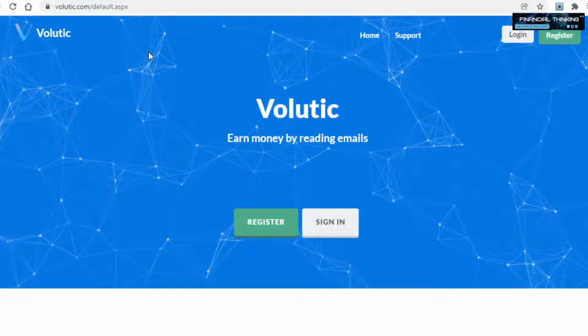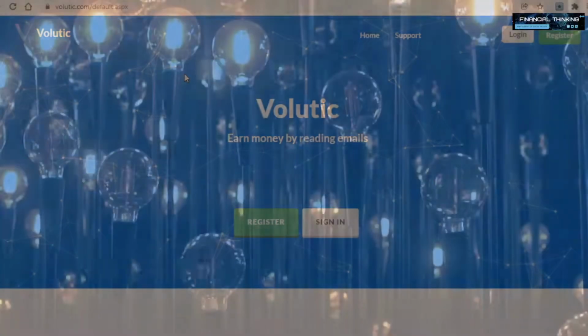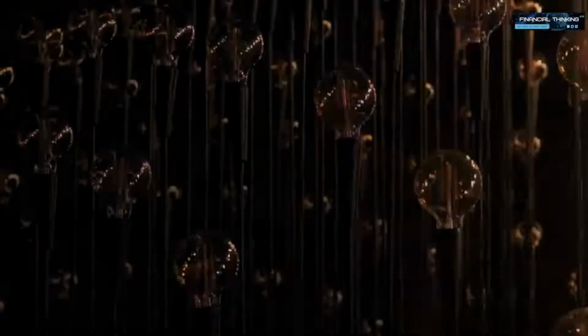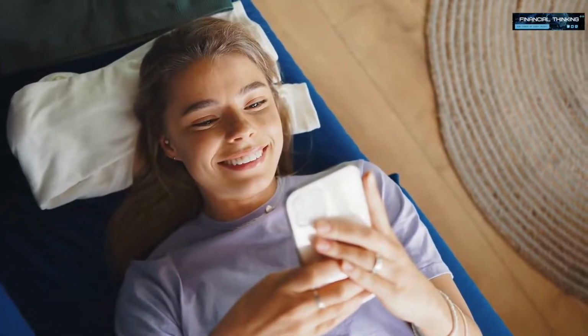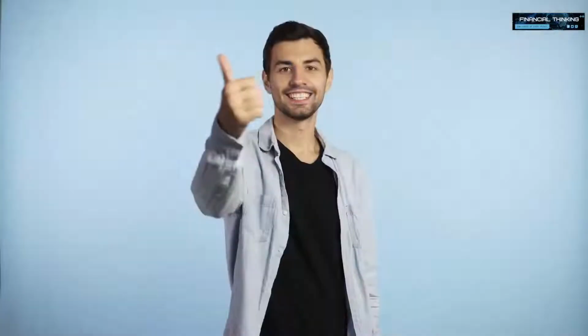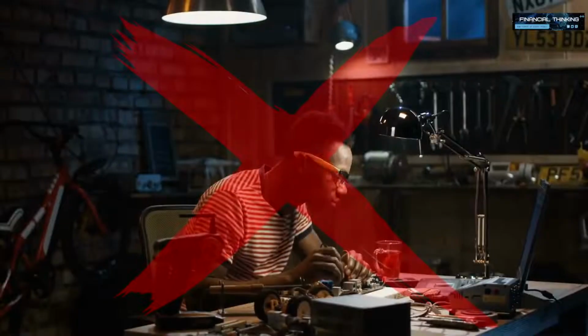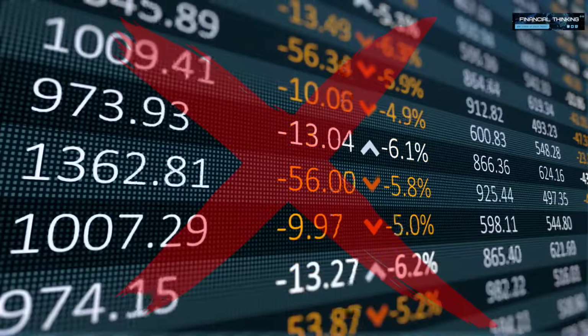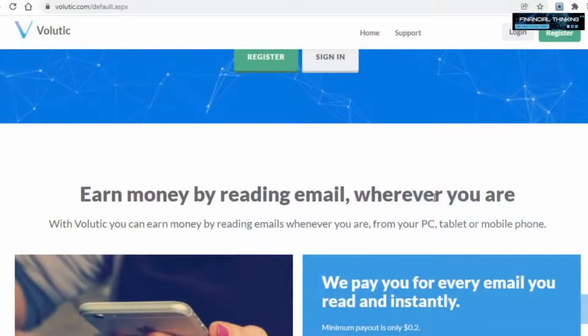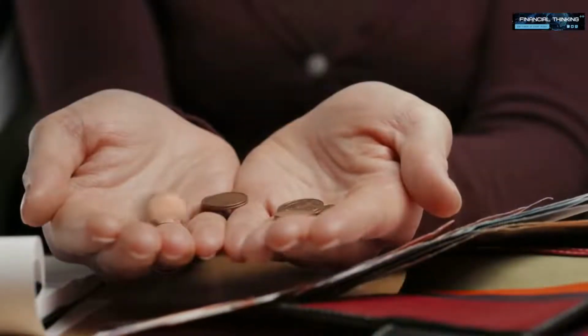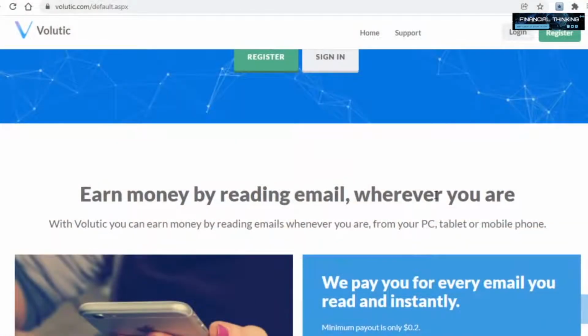And that is this one right here called volutic.com. What this is, you can realize almost instantly when you come onto this website. On here, you can make money by reading emails. And while that is actually a good way to earn some money online since it requires no skills from your side, no investment, and it's all around just easy, that is not how we will be using Volutic. Main reason being is that it simply put won't make you that much money. It is an easy and legit way to get paid, but we are talking about minuscule amounts of cash, which is why we will be using Volutic in a completely different way in order to get paid.